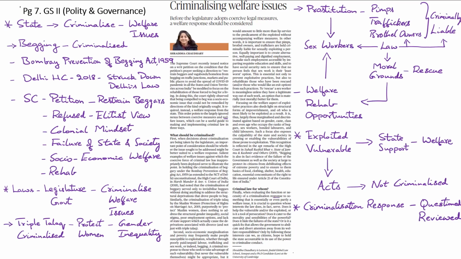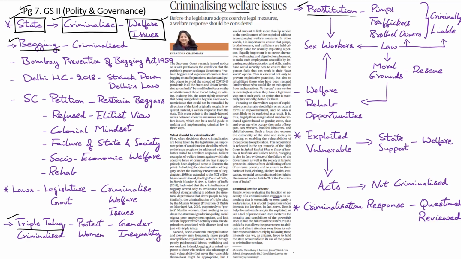Now let's take up a column from page number 7, which deals with the tendency of the state to criminalize welfare issues. See, quite often, the state, including the government and the legislature, tend to criminalize welfare-related issues such as begging, triple talaq, prostitution, etc. In the name of protecting the vulnerable victims, the state often tends to criminalize these practices by conveniently ignoring the fact that these issues are essentially socio-economic welfare issues.